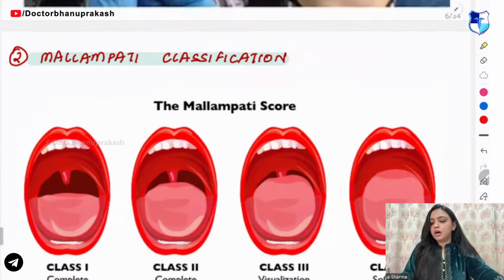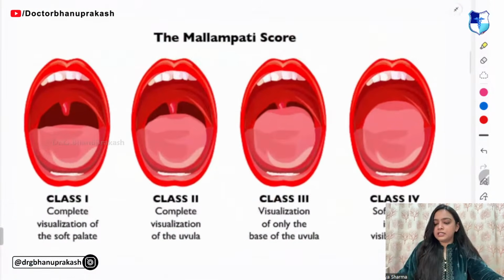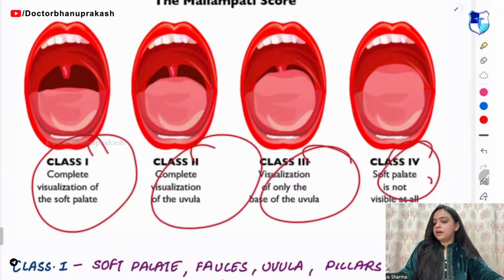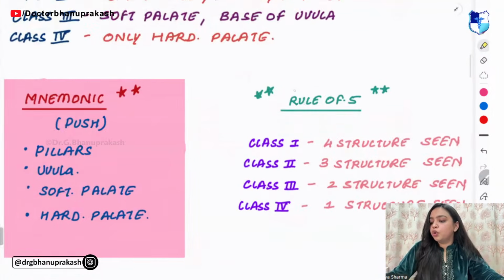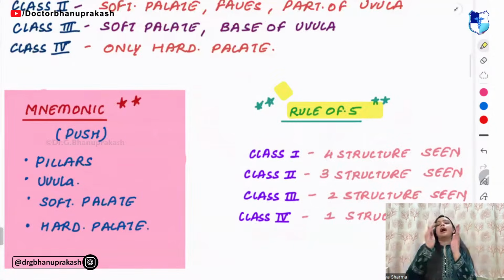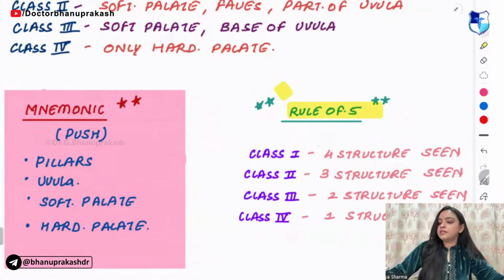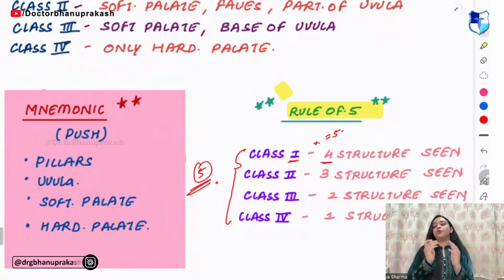In the Mallampati classification, you have four classes. Before that, I want you to know the rule of five. What does the rule of five state? If we add 1 plus 4, how much do we get? We get 5. So the sum total of each and every class should be 5.